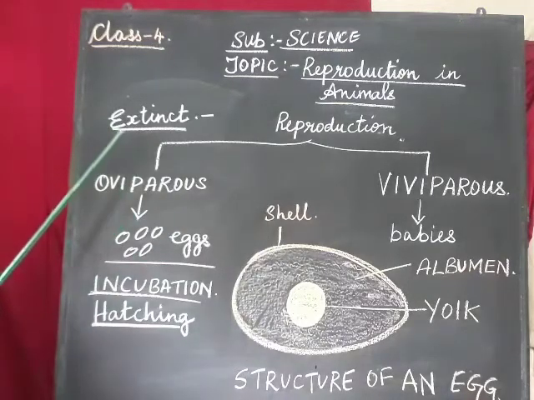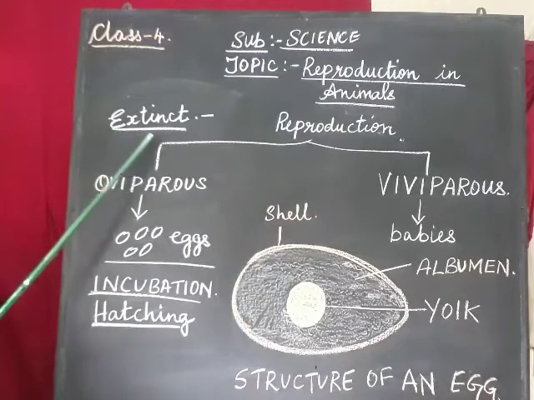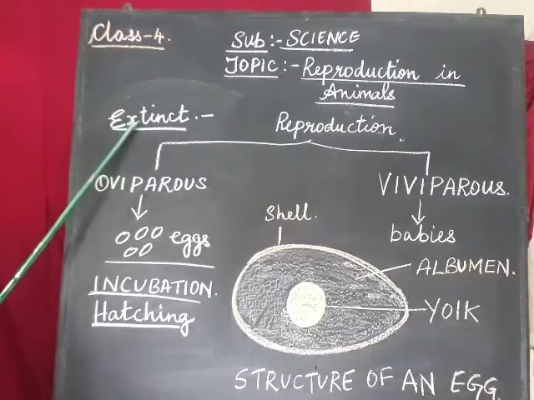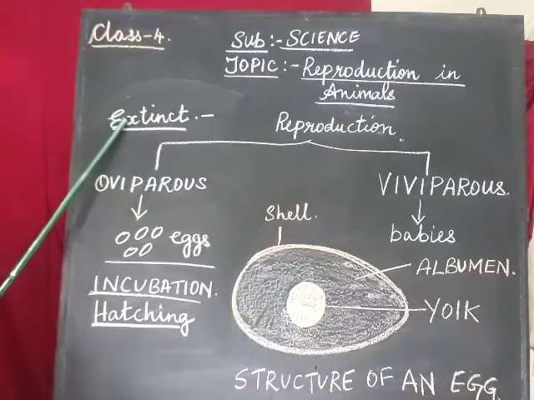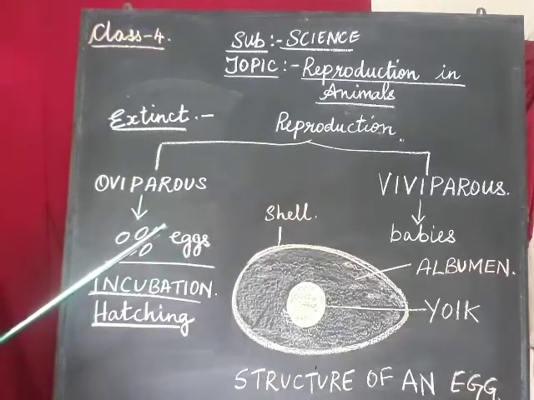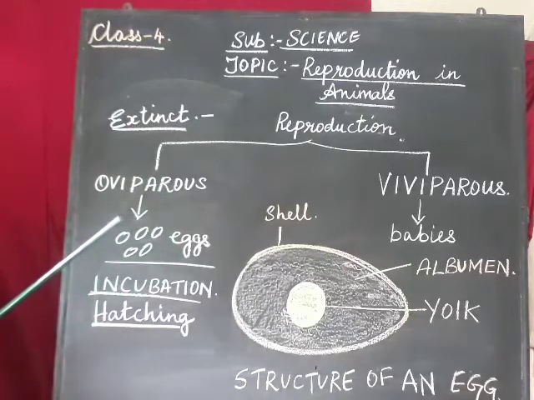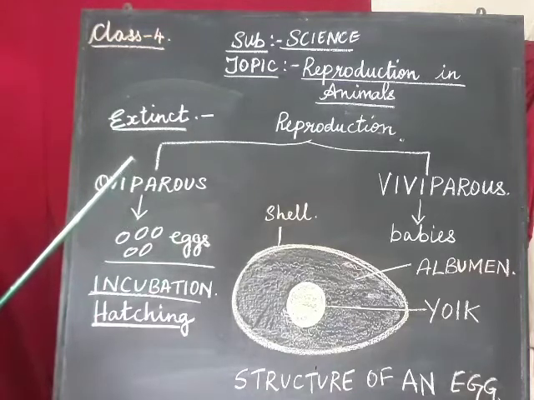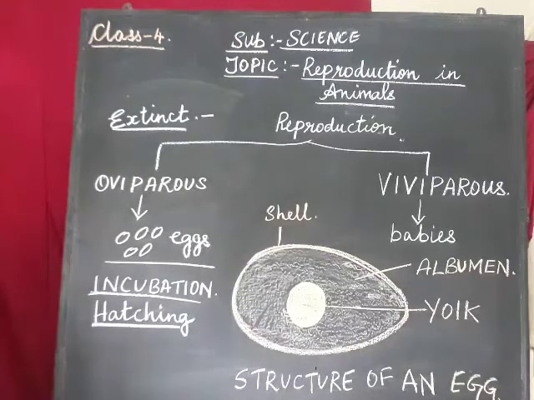Now, there is a word written on the board here, extinct. What is the meaning of extinct? Extinct means those things, either plants or animals, which are not seen now. Why are they not seen now? Because when the animal does not produce its young ones, one day that animal will die. So they will not be seen on the earth anymore. That is called extinct.